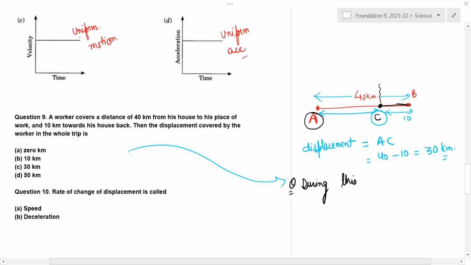During this whole trip, find distance. Everyone please reply. Find distance covered. Which question? Same question. I have the arrow mark also. Please reply, everyone.